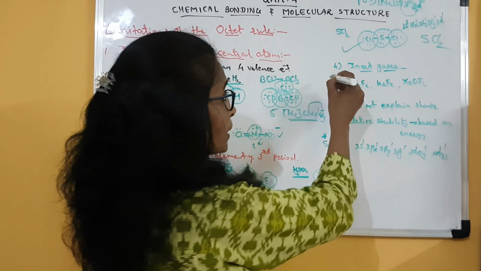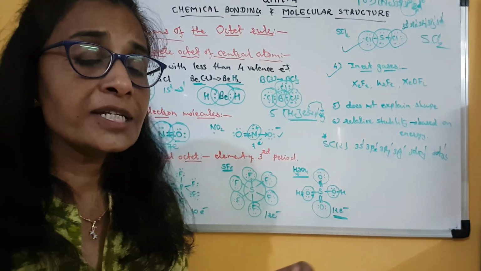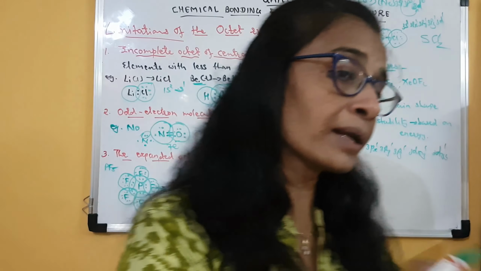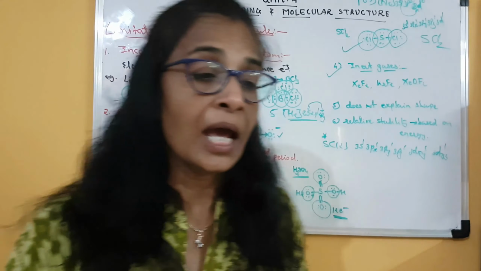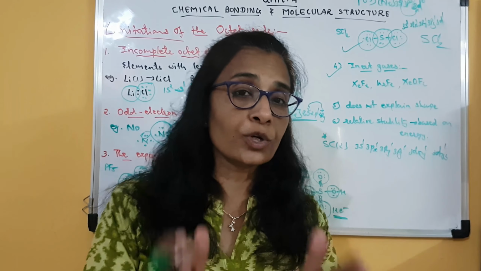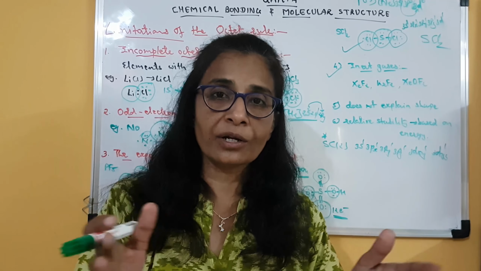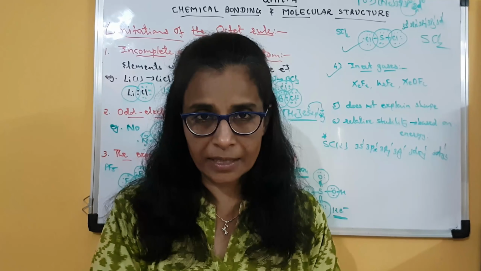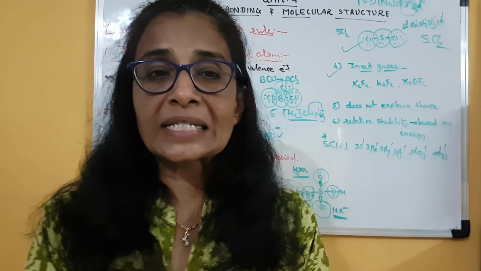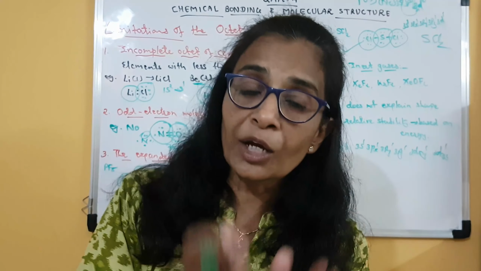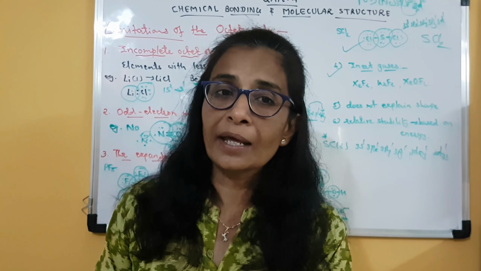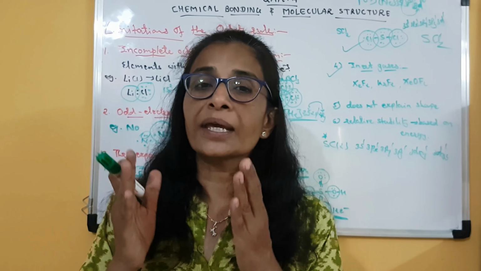Clear? Another point. These are some important drawbacks or limitations. Now as the octet rule is totally based on the inert or stable configuration of noble gases, all noble gases except helium, because of having 8 electrons in their octet, are stable and inert.